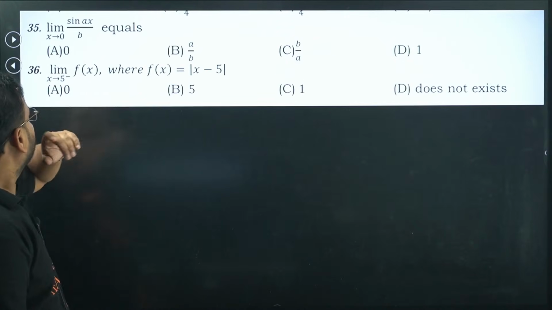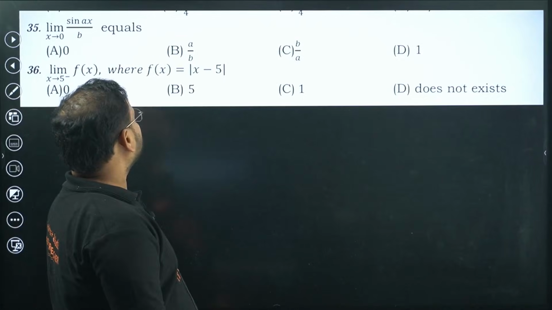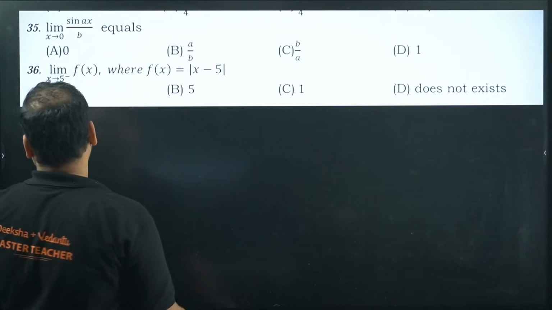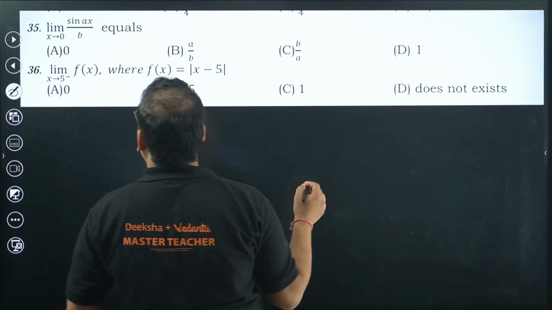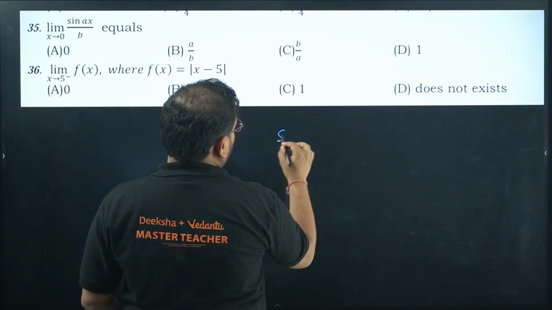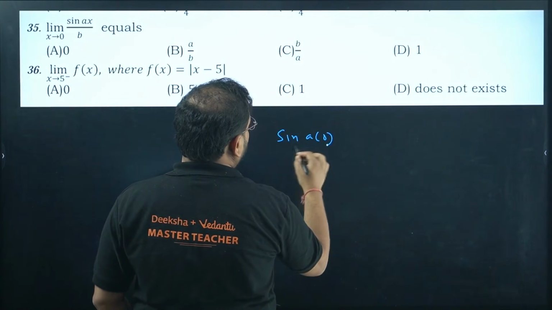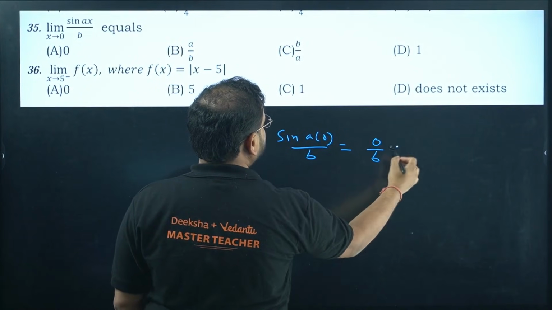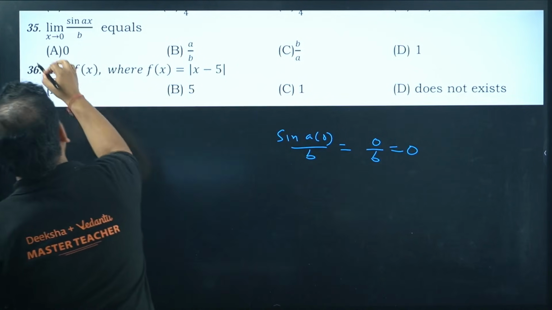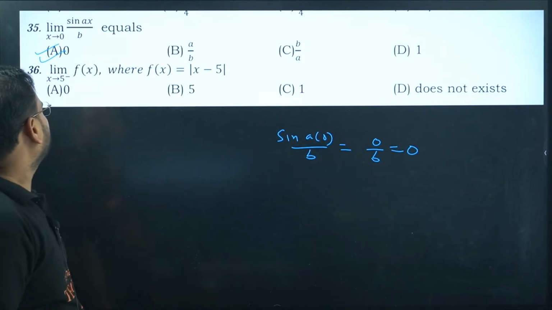Next, limit of sin ax by b as x tends to 0. Please check here. Yeah, sin ax by b is there, right? So sin of a into 0 by b, sin 0 is what? Sin 0 will be 0 upon b, answer is 0. Okay.